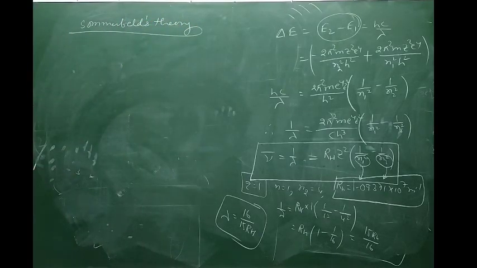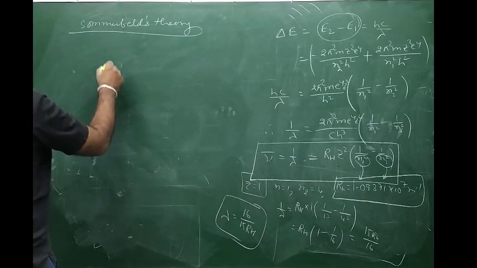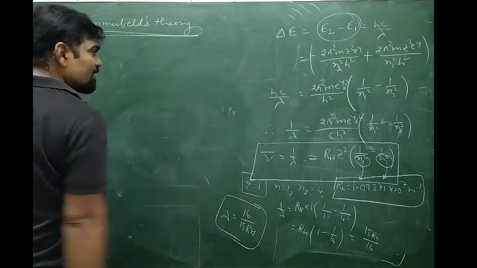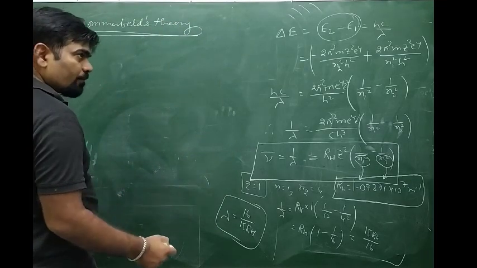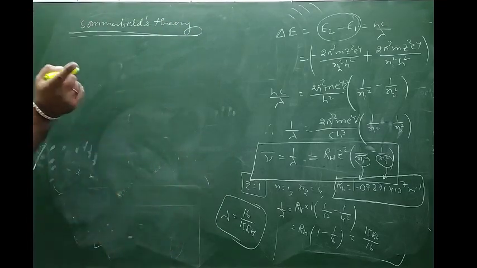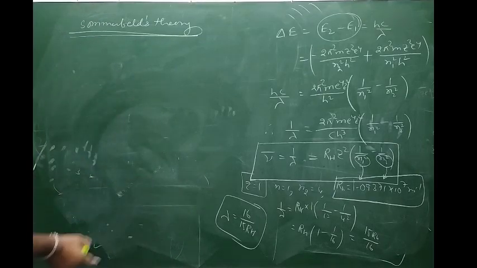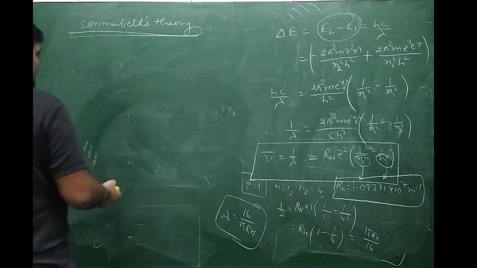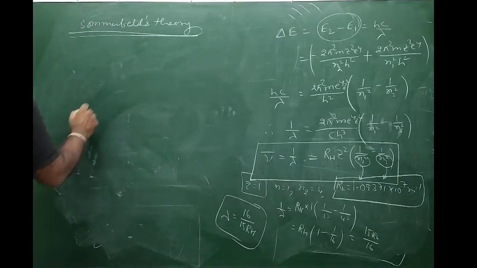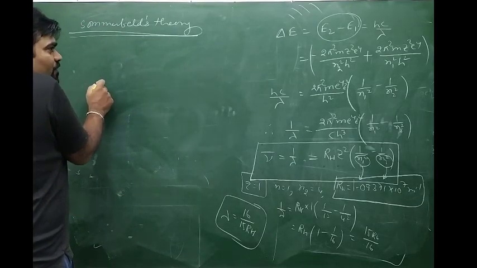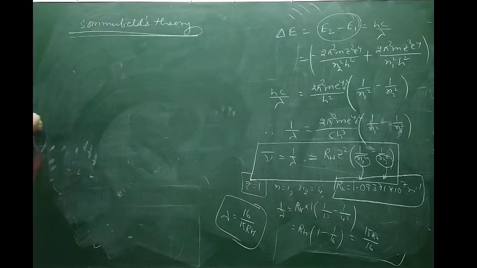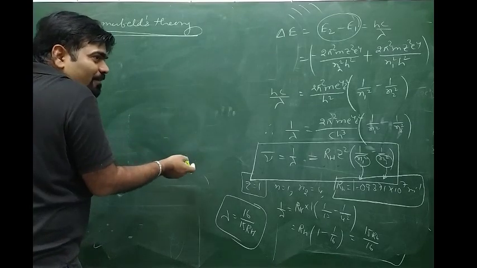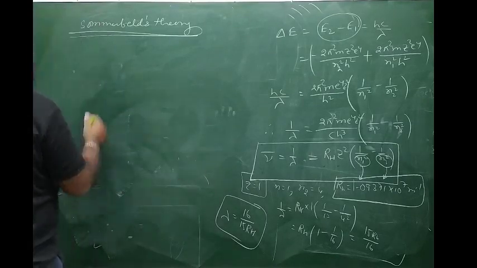Sommerfeld was the first person who gave an idea of elliptical paths, and how we can decide the path for any object. Suppose I want to draw something on the board itself. Can you guess what I am going to draw? No, you can't, because you cannot guess my mindset. You'll say I am going to draw a straight line, and I'll draw a circle. You cannot judge or control my mind.